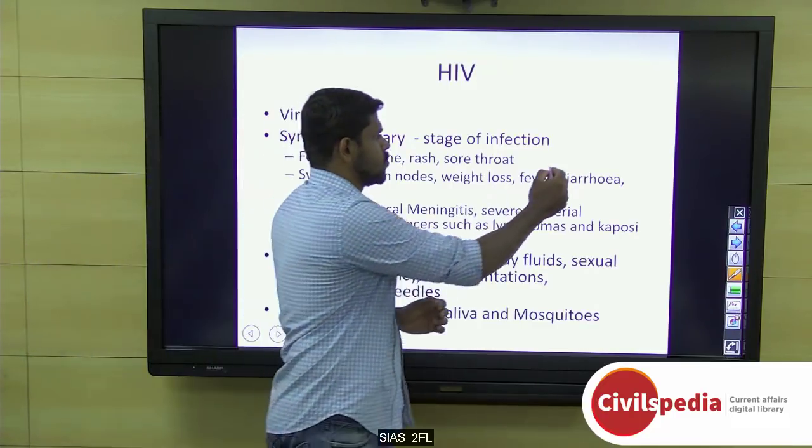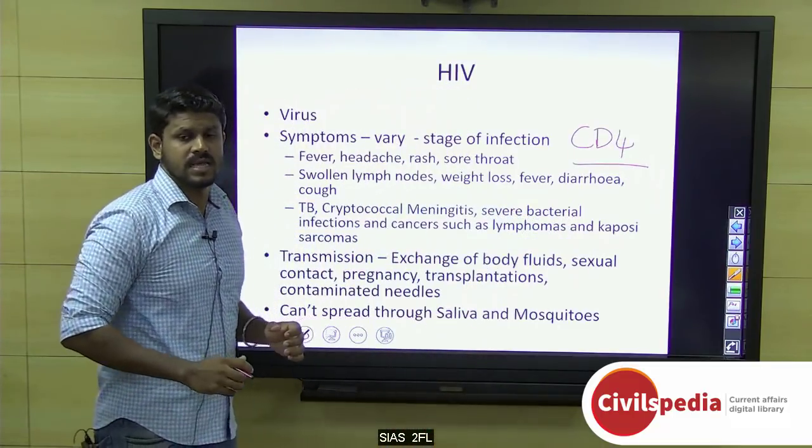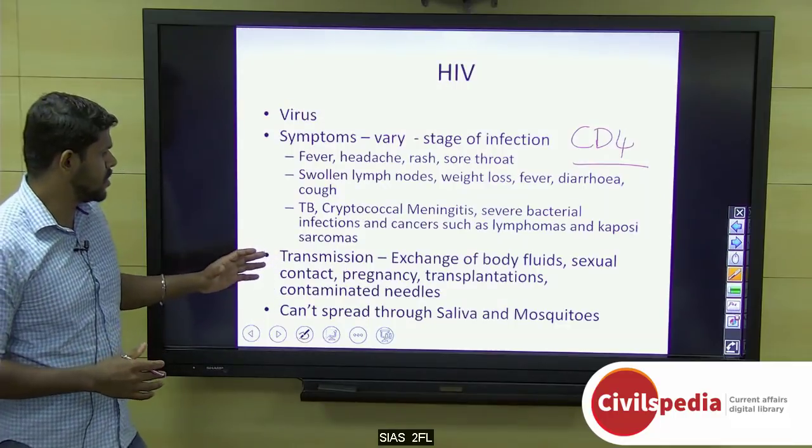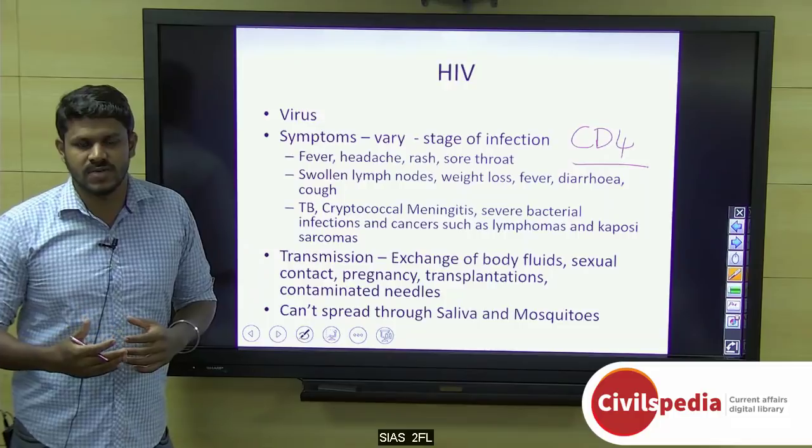Actually, it attacks the immune system. CD4 are the cells known for the immune system in the human body, and it attacks CD4 cells and replicates itself in the human body, and therefore any infection can occur to a person affected with the HIV virus.